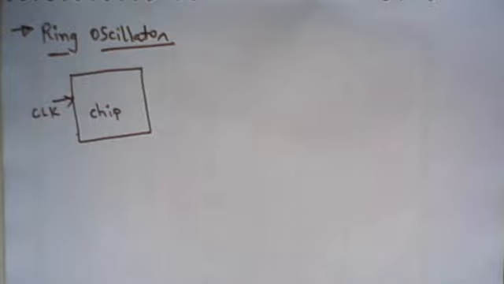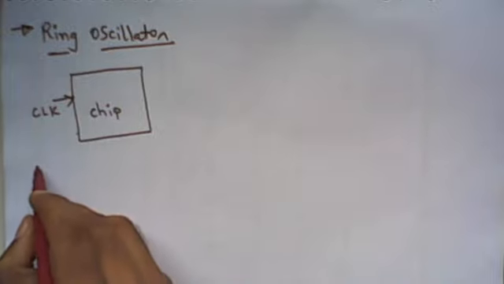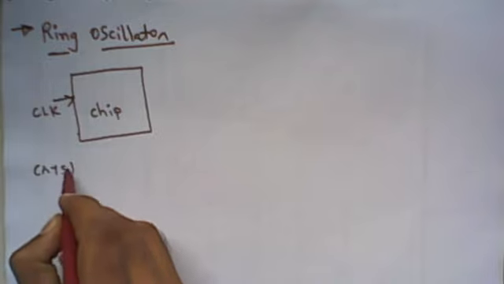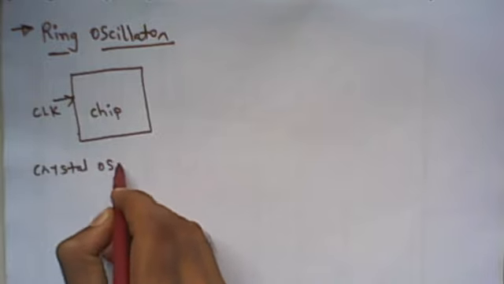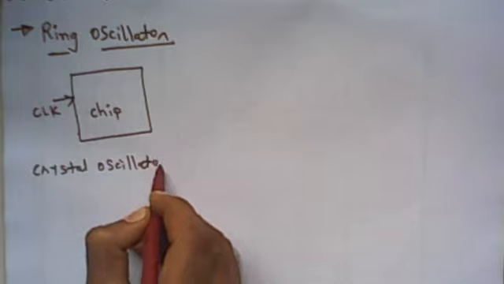This is one of the ways, right? Externally we generate it using a crystal oscillator. We connect the crystal circuit in parallel with a capacitor, which generates the pulses, and that pulse we give to the chip as a clock signal. So this is called an external oscillator circuitry.